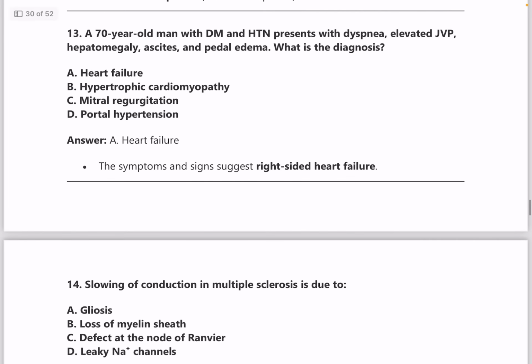And next one, a 70-year-old man with diabetes mellitus and hypertension presents with dyspnea, elevated JVP, hepatomegaly, ascites and pedal edema. Diagnosis is heart failure, because these are features seen in right-sided heart failure.